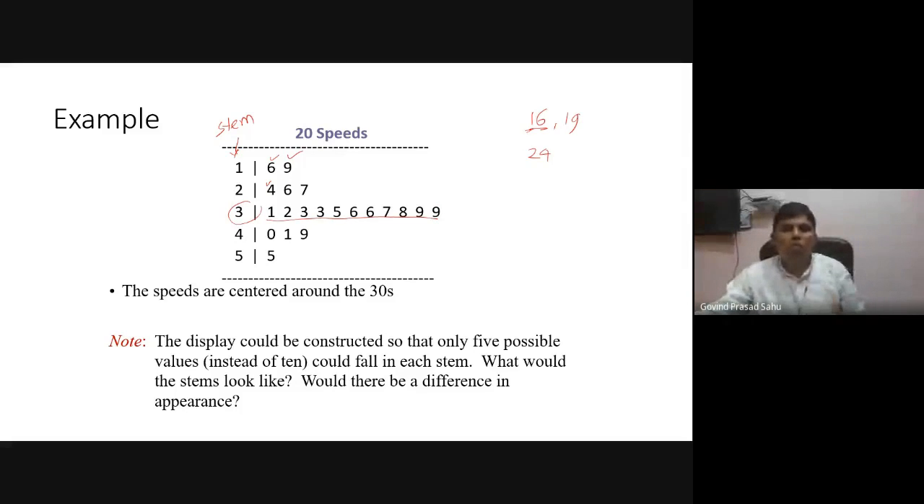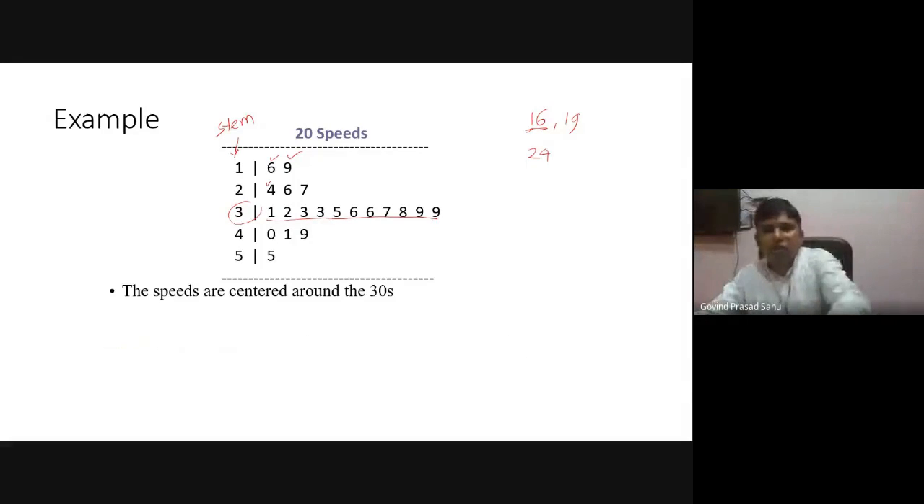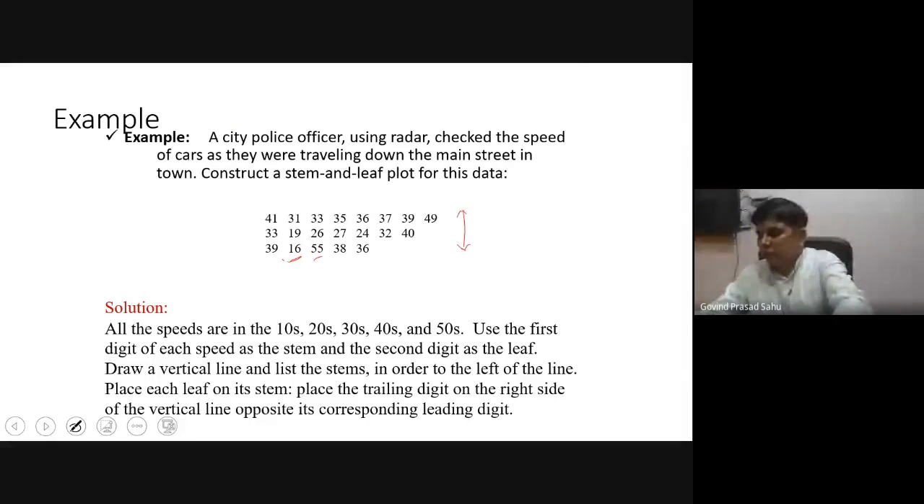So what is the conclusion from this stem and leaf graph? If you look at the bare data, then it is very hard to get any conclusion.